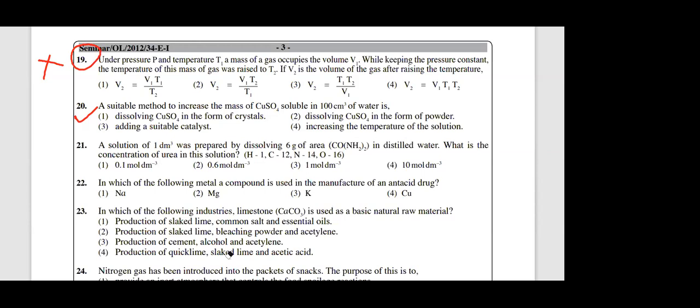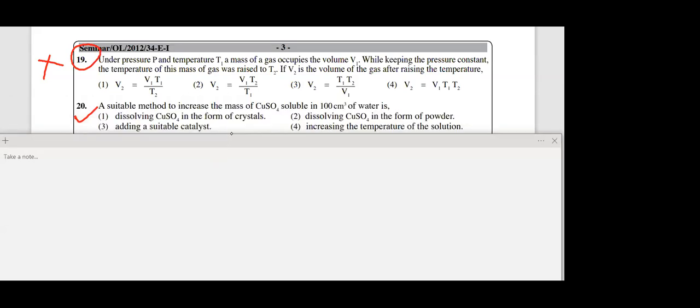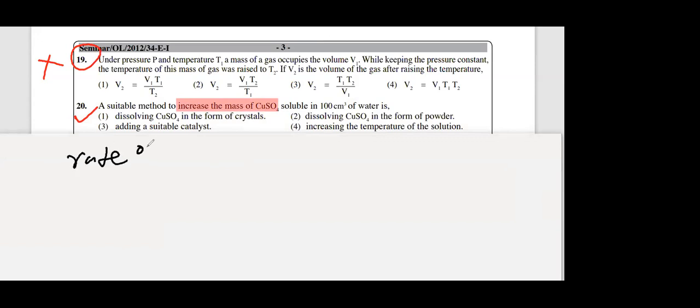Now you should be careful in the exam when you are answering this type of question. To increase the amount dissolved, remember this is two different things. Rate of dissolving and amount dissolving, two different things. Be careful about that.